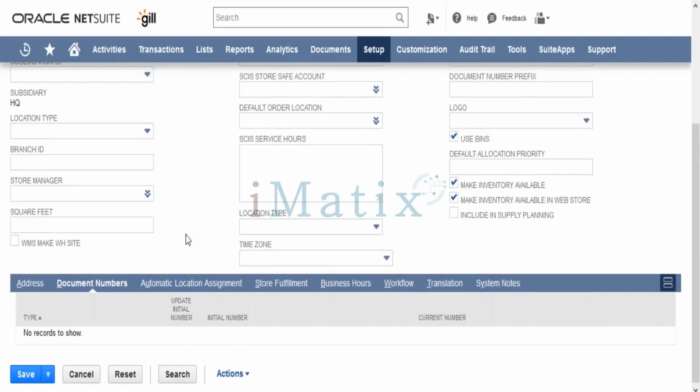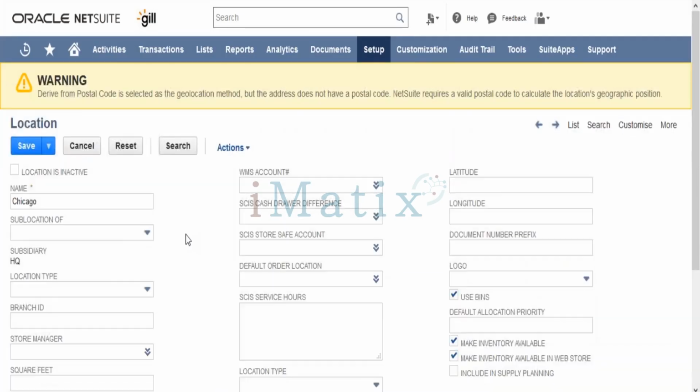Apart from that, you don't need to enter anything, and you can just click on save and the location will get created. Now the most important thing here is the subsidiary. As I mentioned, a location can always have one subsidiary. It cannot be shared between multiple subsidiaries. This Chicago location is under the headquarters subsidiary.